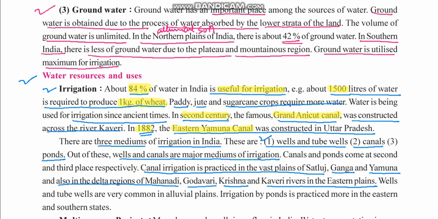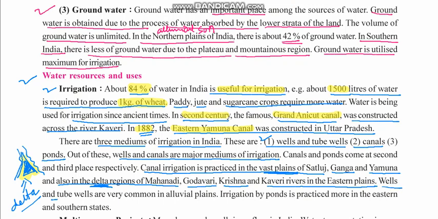Mainly it is practiced where there are vast plains, because it is easier to make canals there, and they are usually formed in delta regions. Now, a delta region is the triangular region of land which is formed between the two rivers. This particular triangular form in the middle which is land is called delta.